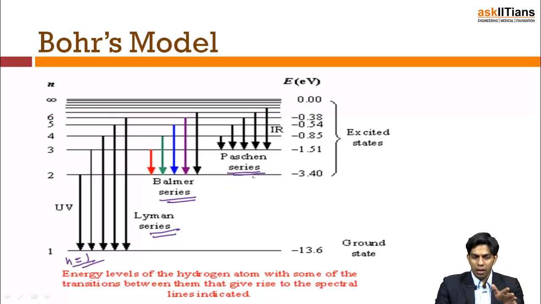So others have also suggested series: there is the Lyman series for n equals 1, the Balmer series for n equals 2, the Paschen series for n equals 3, then there is Brackett, Pfund, and Humphreys. So there are different series for different values of n.